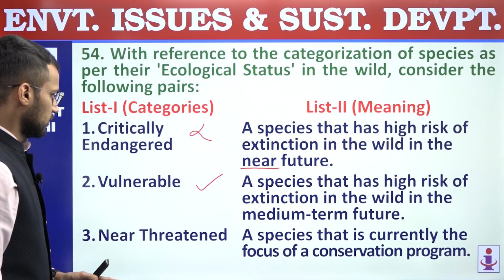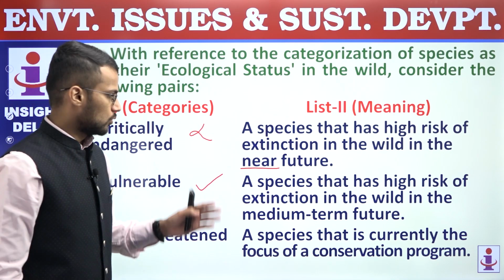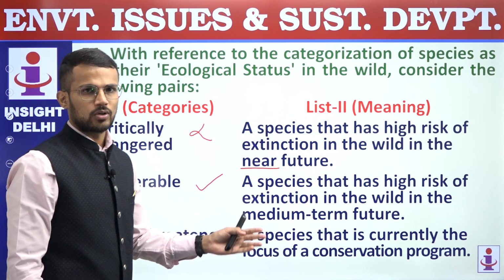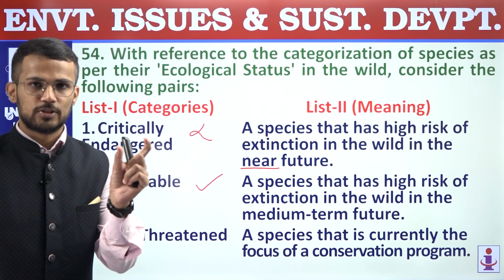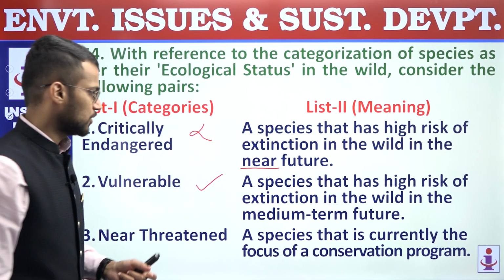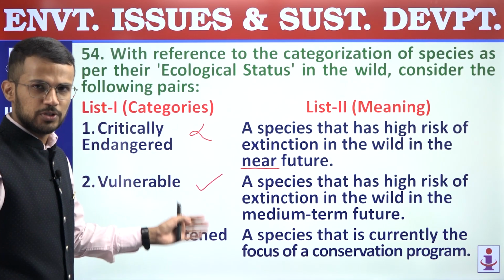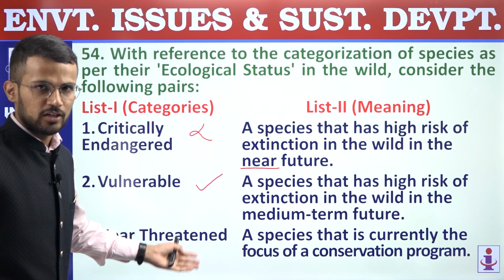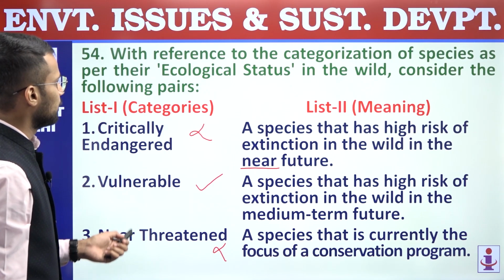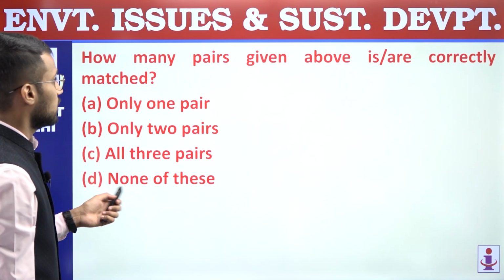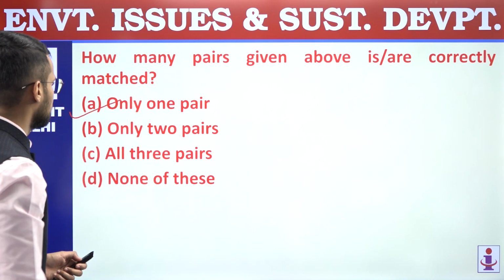Third, near threatened. A species that is currently the focus of a conservation program. Those species which are a focus of a conservation program have a conservation status. It is not related to near threatened. Near threatened are those species which may go into the category of vulnerable, and that's why the third pair is also incorrect. Only the second is correct. We are supposed to find out how many are correctly matched, and that's why the answer is A, 1 only. Only the second pair is correctly matched.